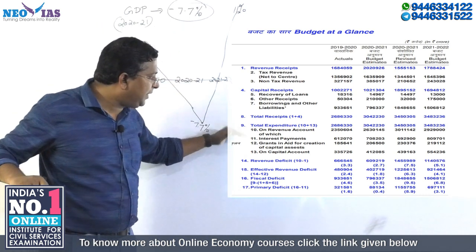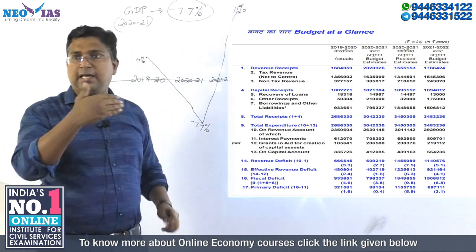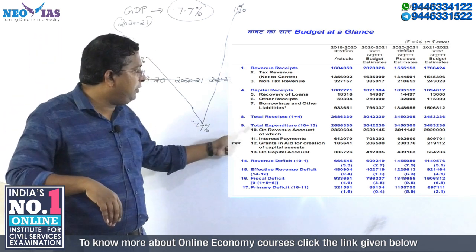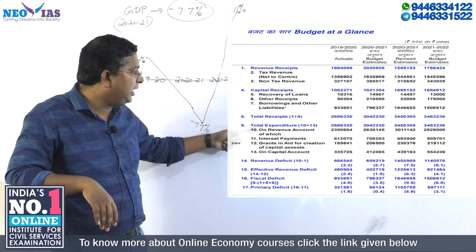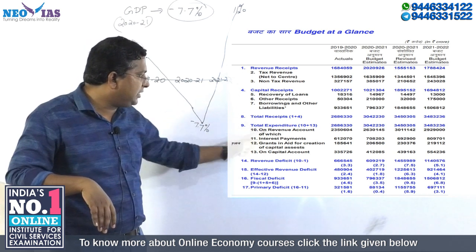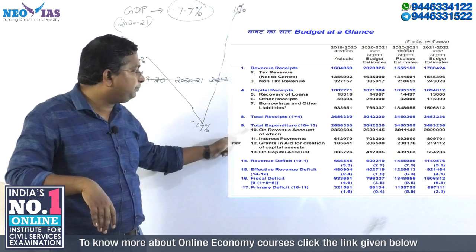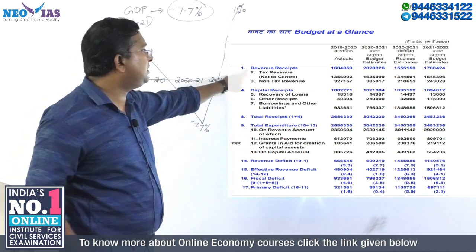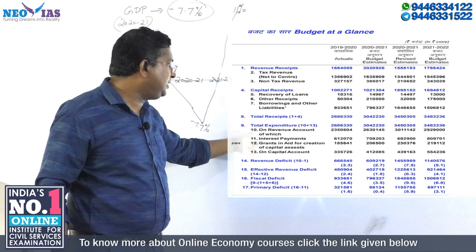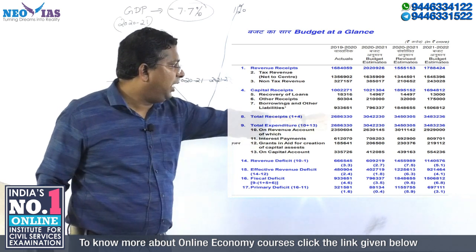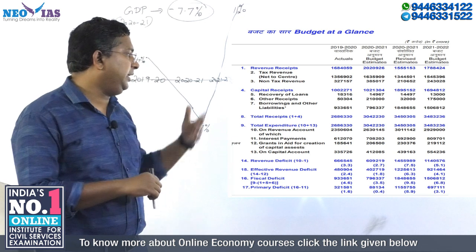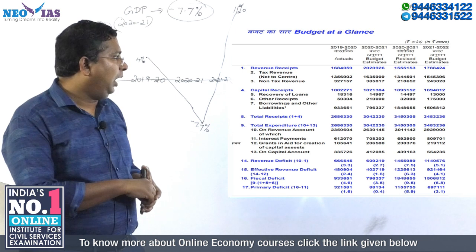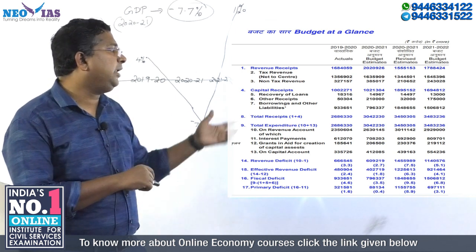Now on the expenditure side, there is revenue expenditure and there is capital expenditure. They have not used that word. Instead of giving them separately, they use the words total expenditure on revenue account. So this is actually the revenue expenditure. Just note down the revenue expenditure. The revised estimate is 30 lakh crore approximately. And for the coming year it is 29.29 lakh crore.